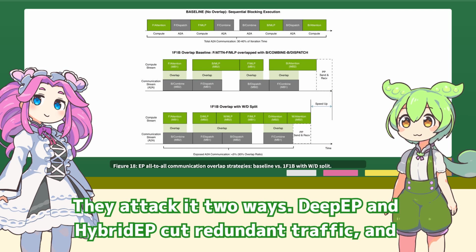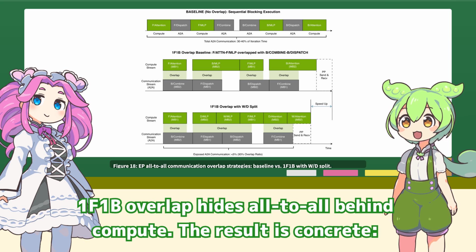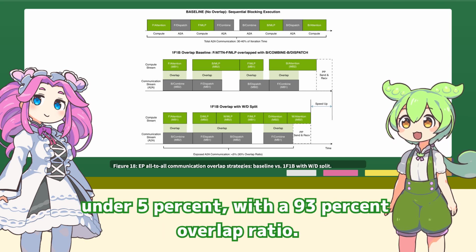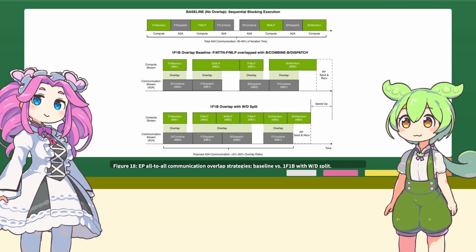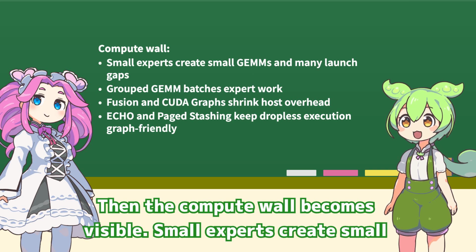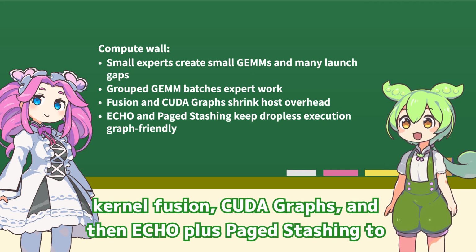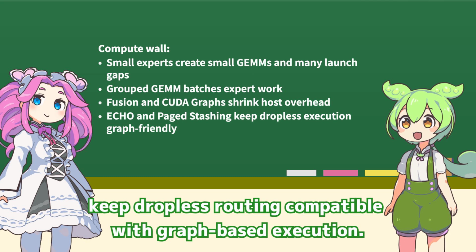They attack it two ways. DeepEP and hybrid EP cut redundant traffic, and one-forward-one-backward overlap hides all-to-all behind compute. The result is concrete. Expert communication falls from 30 to 40% of iteration time to under 5%, with a 93% overlap ratio. Then the compute wall becomes visible. Small experts create small GEMMs and lots of launch gaps, so the stack uses grouped GEMM, kernel fusion, CUDA graphs, and then ECHO plus paged stashing to keep dropless routing compatible with graph-based execution.